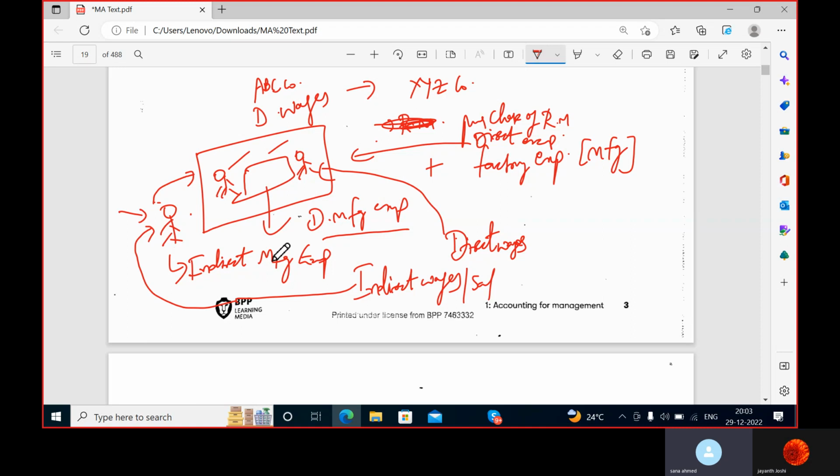Understood, sir. He is not in direct activity, he is supporting the direct activity. So whatever expenditure you incur in that case will be indirect expenses.